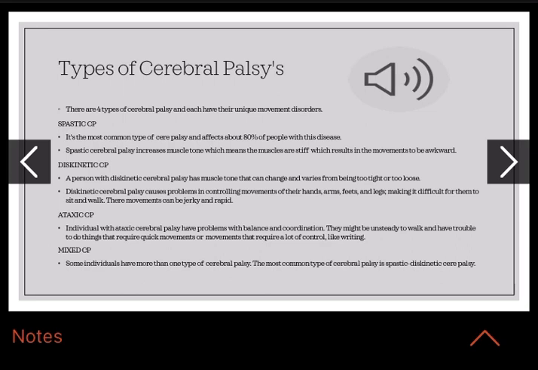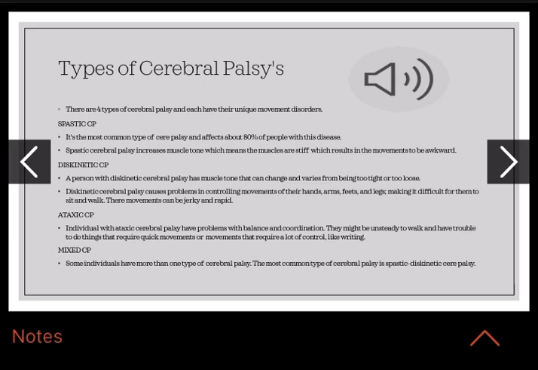Dyskinetic CP. A person with dyskinetic cerebral palsy has muscle tone that can change and varies from being too tight or too loose. Dyskinetic cerebral palsy causes problems in controlling movements of their hands, arms, feet, and legs, making it difficult for them to sit and walk. Their movements can be jerky and rapid.